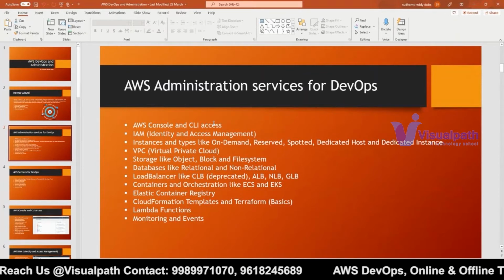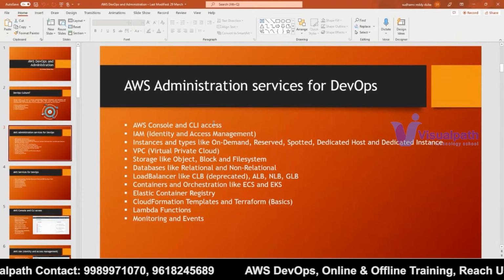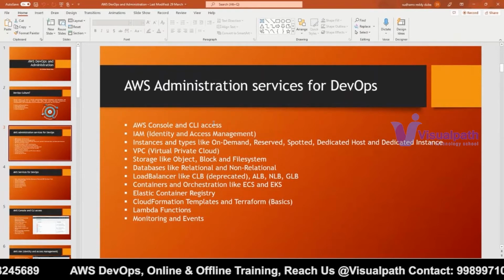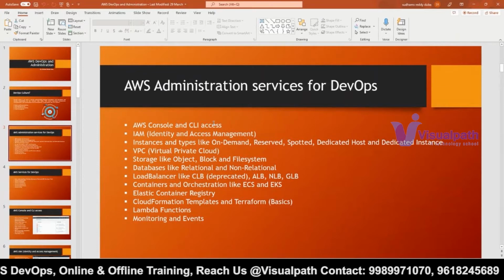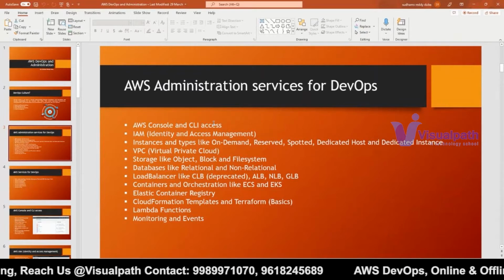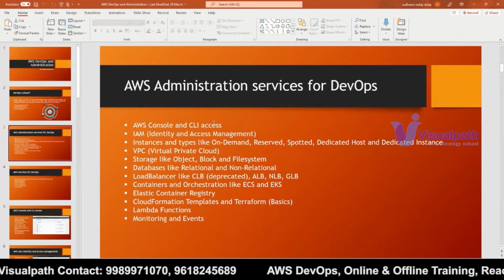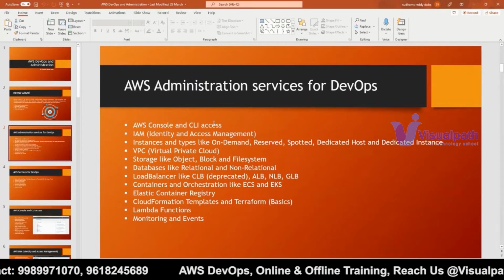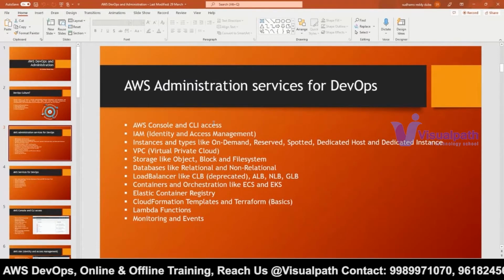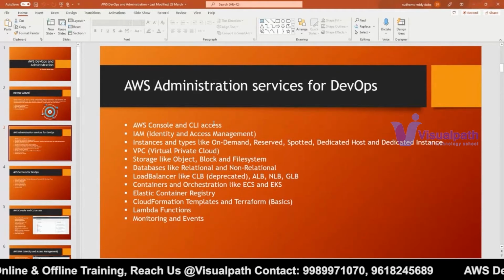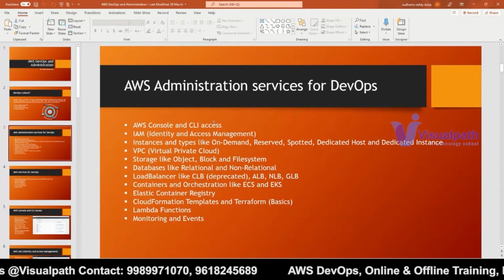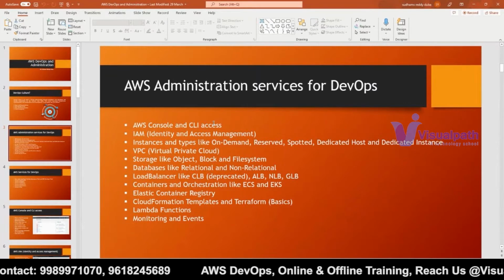And databases. After storage is done, we will learn about databases. In databases, we have two types: relational databases and non-relational databases. Relational database means RDS, Relational Database Service, like MySQL, MariaDB, PostgreSQL, Oracle SQL, and MS SQL. These come under relational databases. Relational database, in simple terms, means all the data stored in the database is in a structured format. Every entry will have some particular link with another table or another entry. So this is called a structured format.